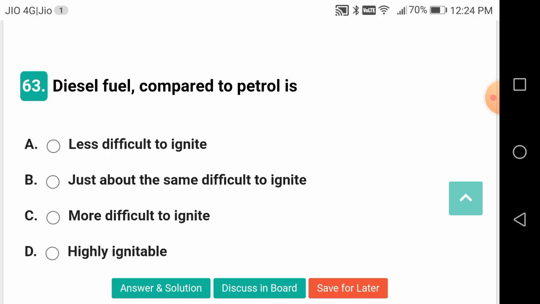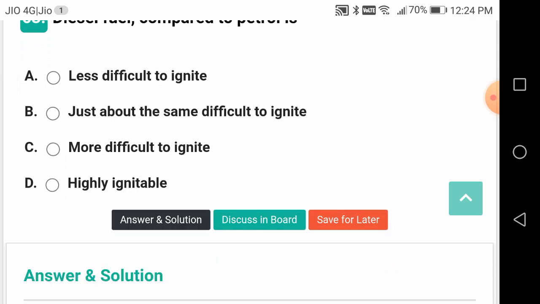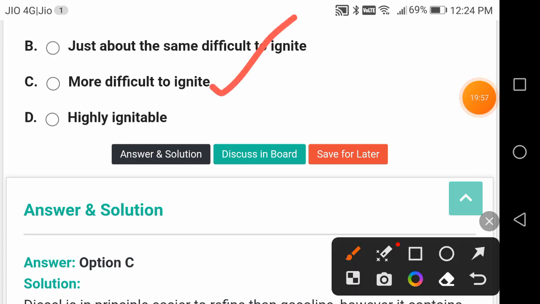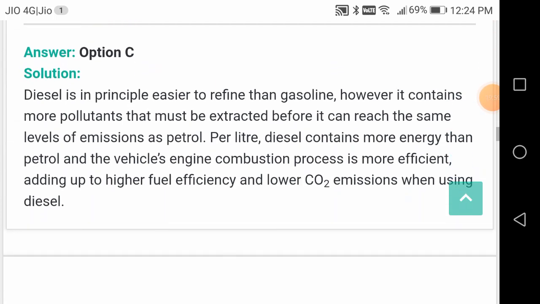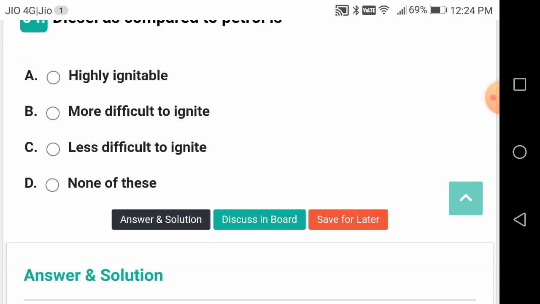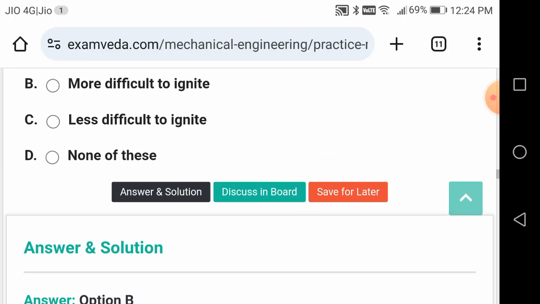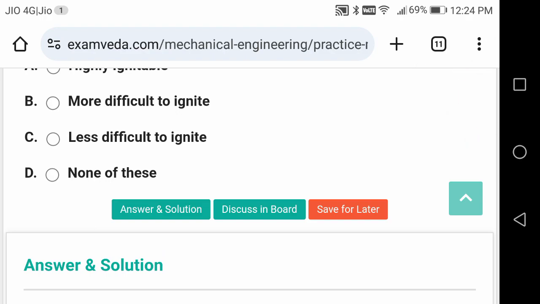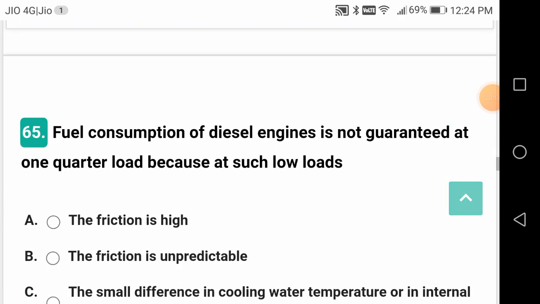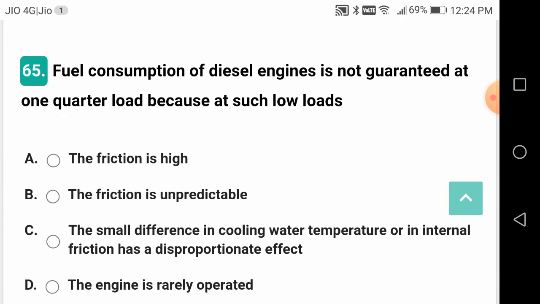Diesel fuel compared to petrol is what? More difficult to ignite. Diesel as compared to petrol is more difficult to ignite. Once again, it is repeated, friends. Petrol can be easily ignited, whereas diesel can be ignited, but with greater difficulty compared to petrol. So petrol is easily ignited.